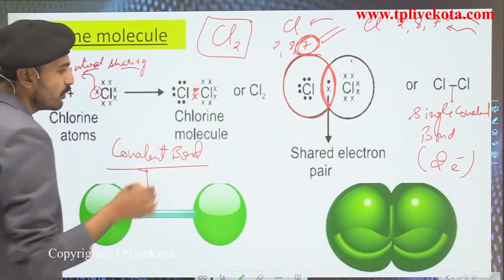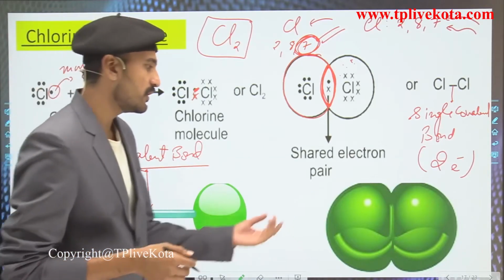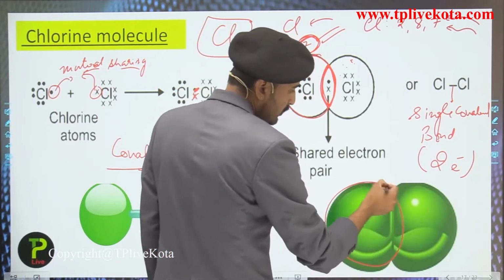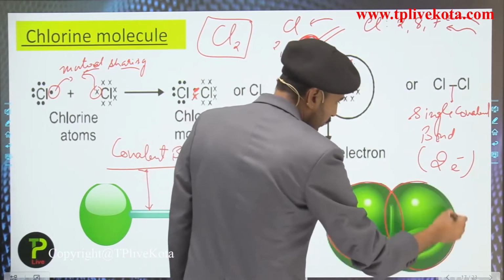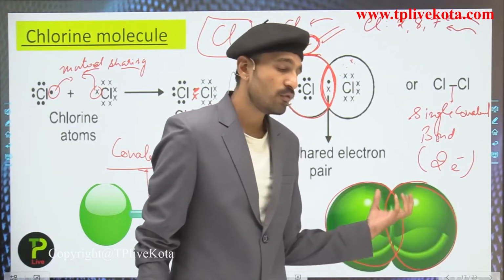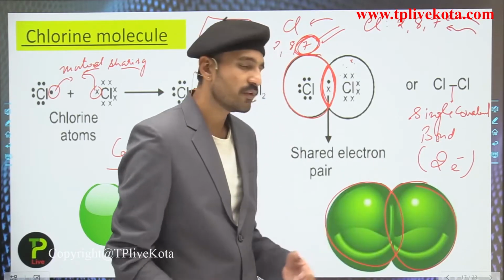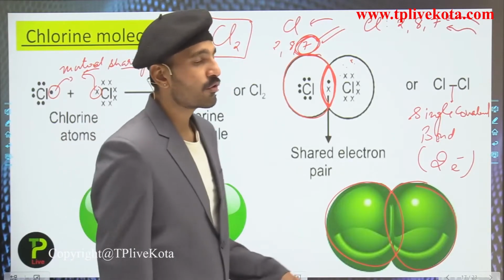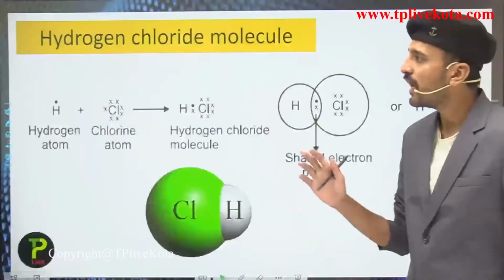And in covalent bonding, overlapping takes place. You can see here the chlorine atom, or we can say the orbital of the chlorine atom, and what are they doing? They are sharing, that is, the sharing of the orbitals. Now students, this was the example for chlorine. Let us now move to some more examples, starting with the hydrogen chloride molecule.